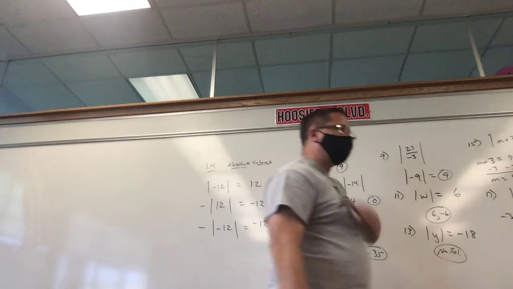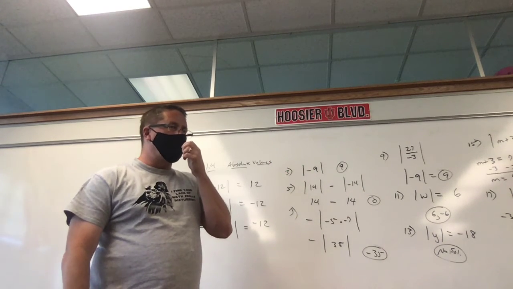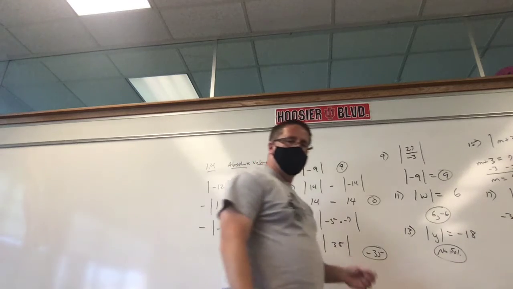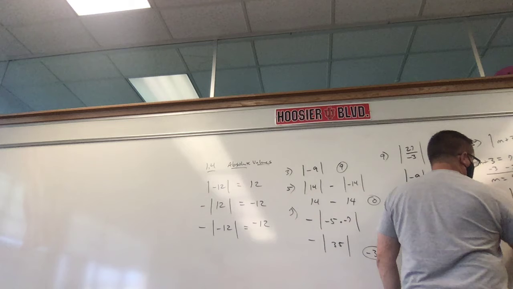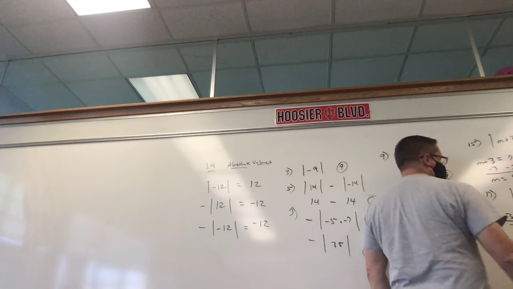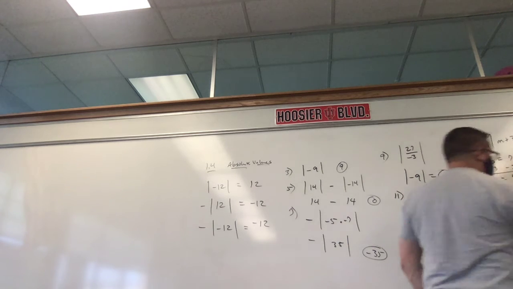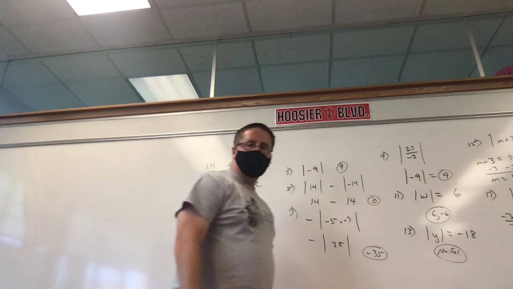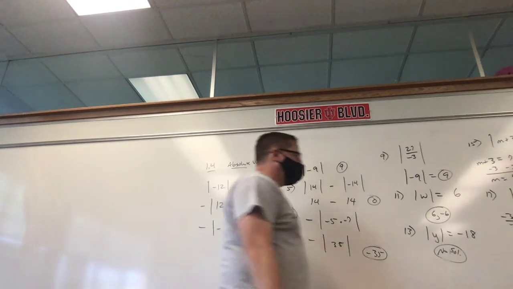What's in the absolute value could be what's outside of it, or its opposite. How do I solve each of those equations? Divide by negative 3, and we get D equals negative 5. Divide by negative 3 again: what's negative 15 divided by negative 3? Negative divided by negative is a positive.